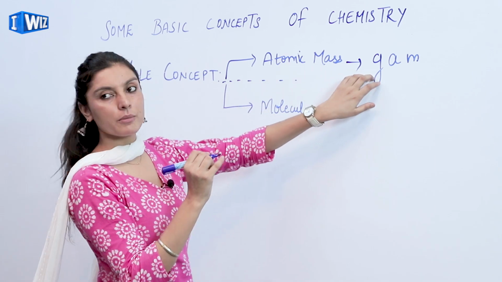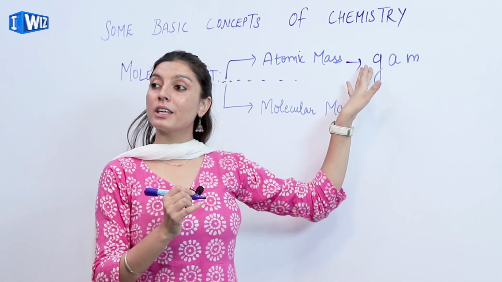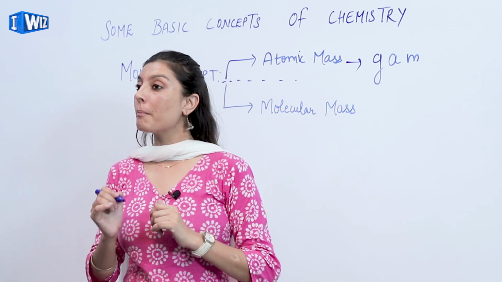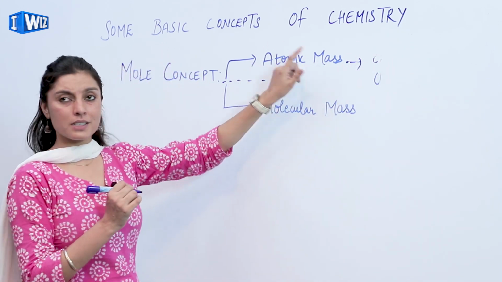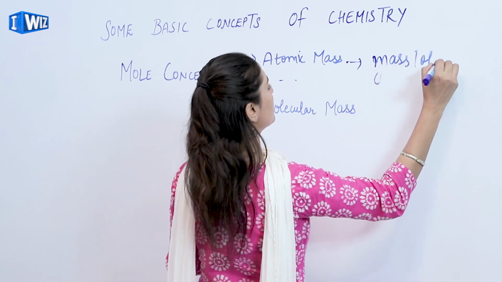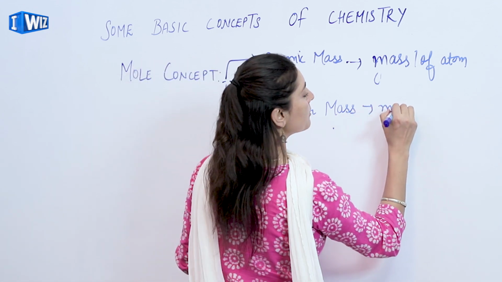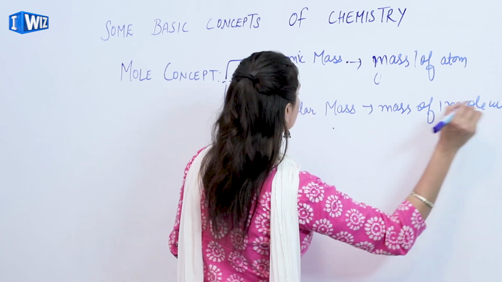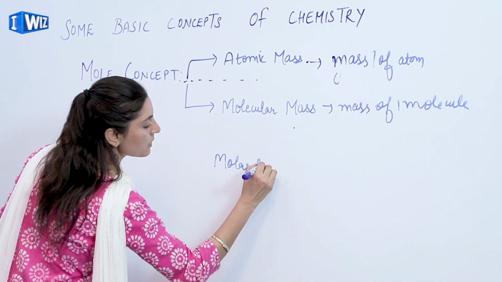When I talk about the gram atomic mass, it means we are having the atomic mass of 6.023 into 10 raised to the power 23 particles. To clear that, first of all, atomic mass is represented as the mass of one atom, and when I talk about the molecular mass, it is the mass of one molecule.